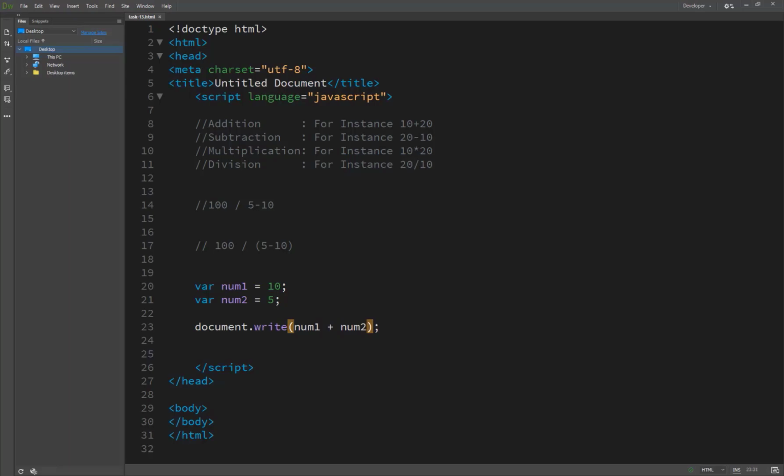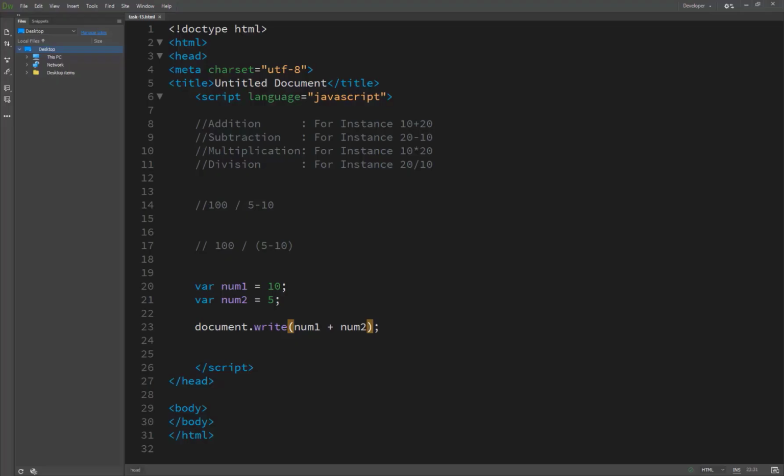Now you will see the result on your screen, printing 15. Because we pass a plus sign, an addition sign, between number1 and number2, where number1 has the value 10 and number2 has the value 5.